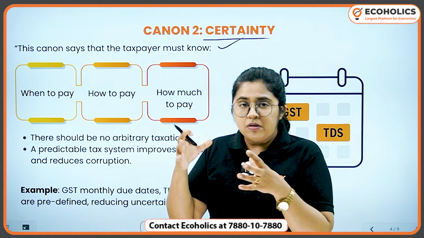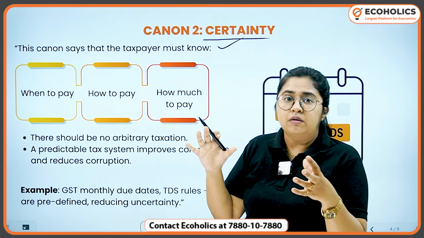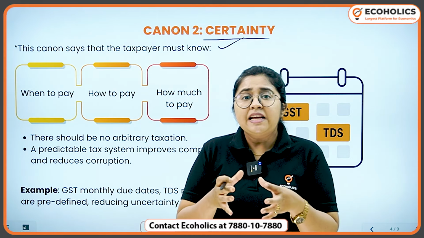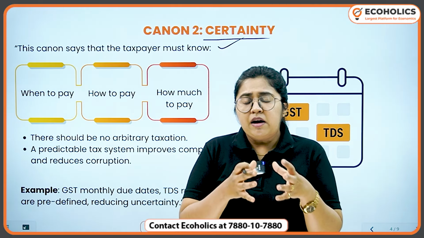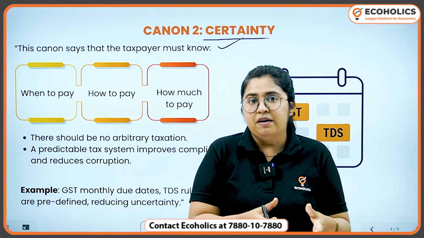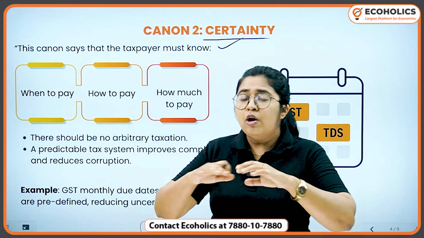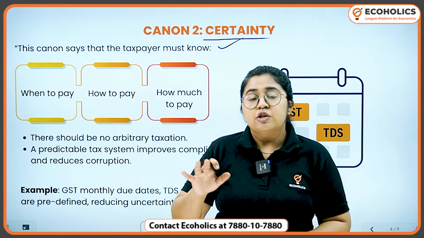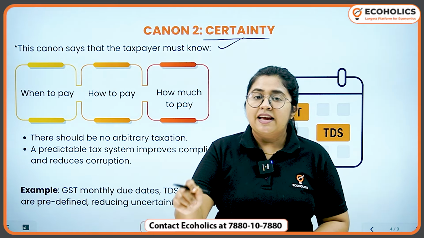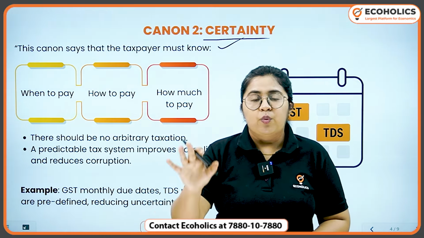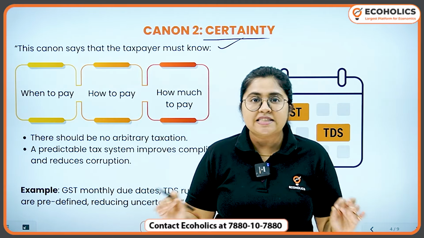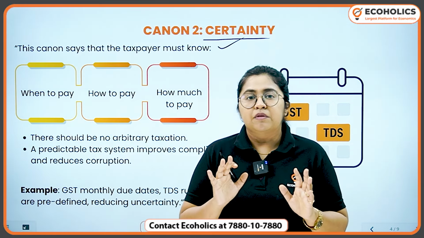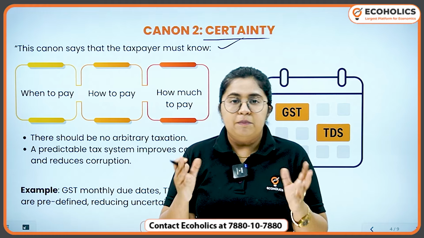The canon of certainty is highly favoring the taxpayer, and all possible scenarios are checked by the government policy, so that a taxpayer can clearly know what duties they have to perform.